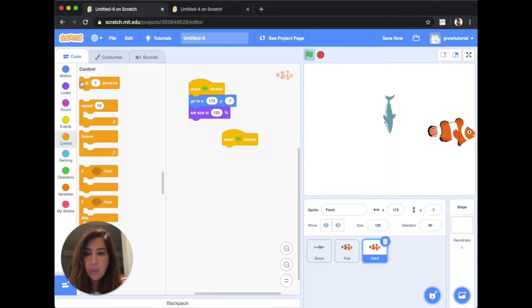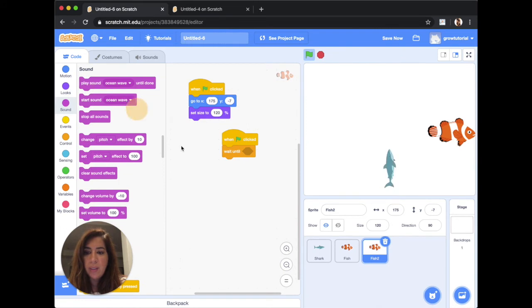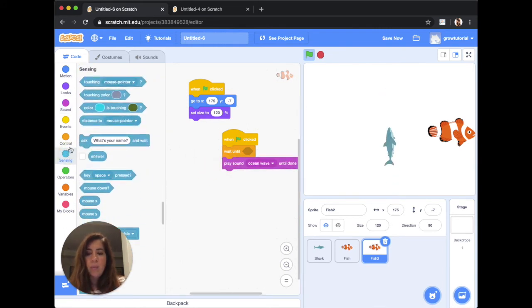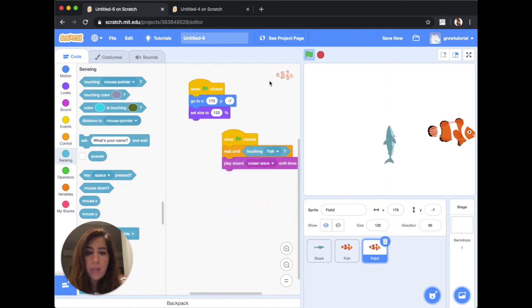Then we go to control and we say we wait until something happens, and then we play a certain sound. That something is found in the sensing blocks, and we want to say that when the big fish touches the little fish, we play a sound.